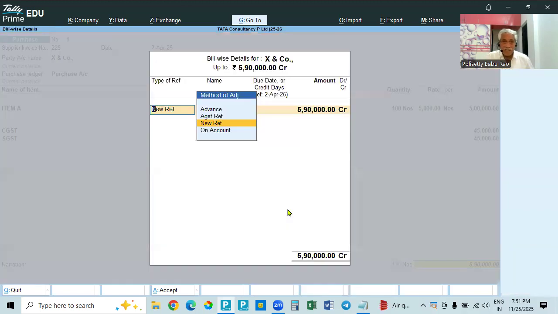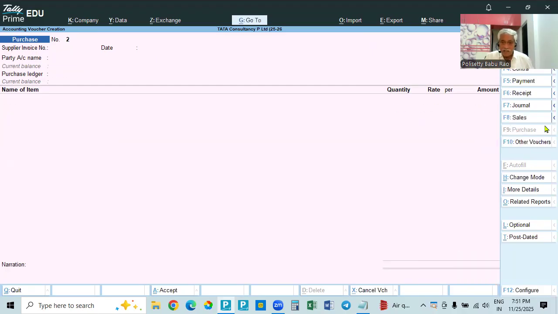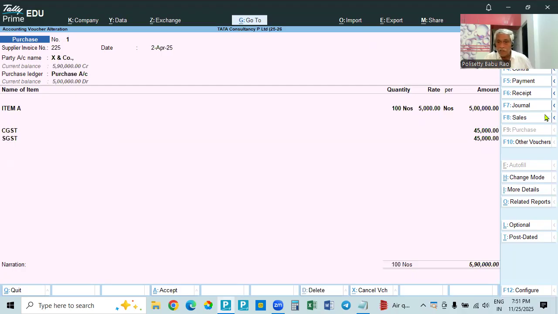Here, bill wise details. The number which has come, 225, that will be taken as the new reference. If you don't give that, number 1 will be taken as new reference, it is wrong. If any credit period is given, we can give that. So this is created. 5,90,000. That is 5 lakhs, sorry. That is 5,90,000 including the tax.